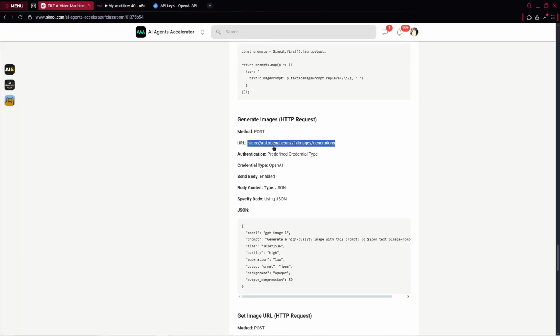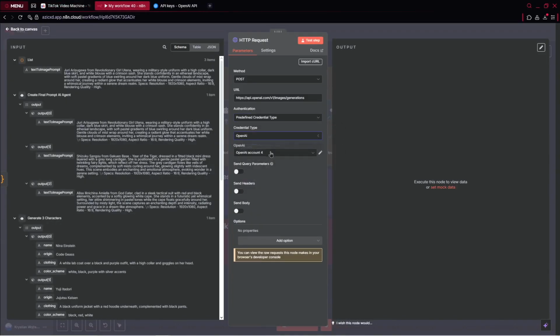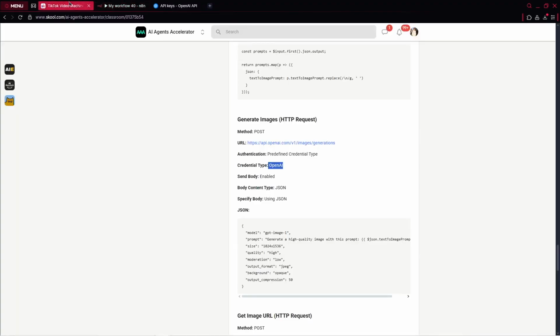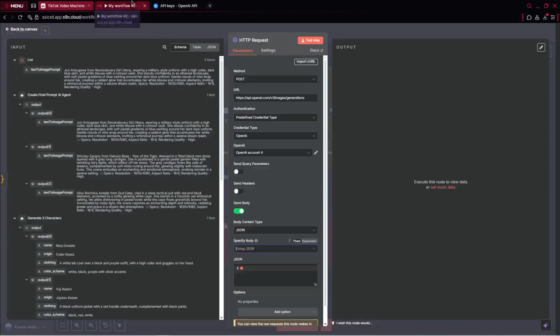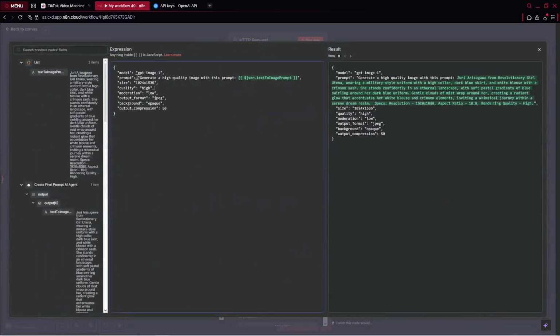Here you can read predefined credential type, OpenAI. So here, predefined, we can search for OpenAI. And here we've just got our OpenAI account we've connected previously. So we can just select it. Then what we do is send the body. Here we specify using JSON. And in general, we just copy this entire JSON code. So when we go over to n8n, we paste it.